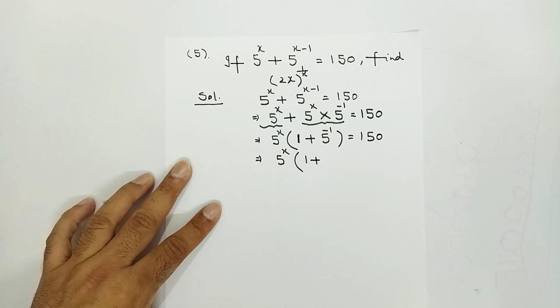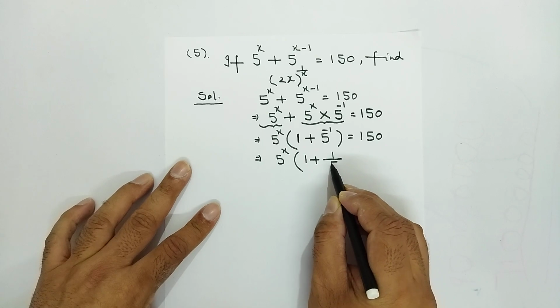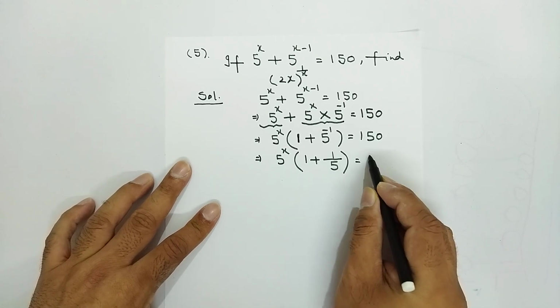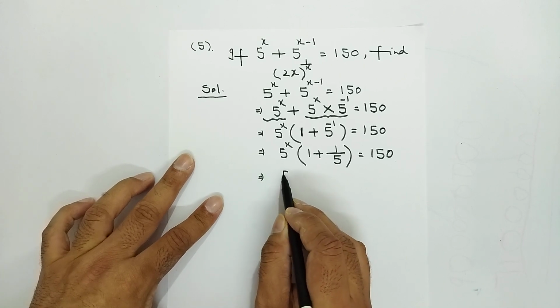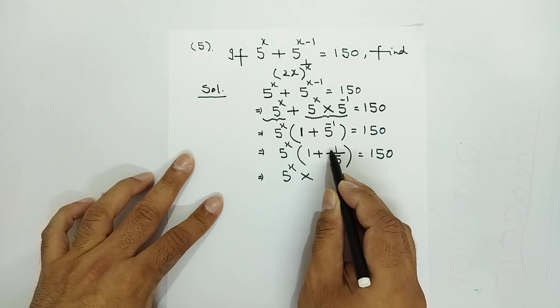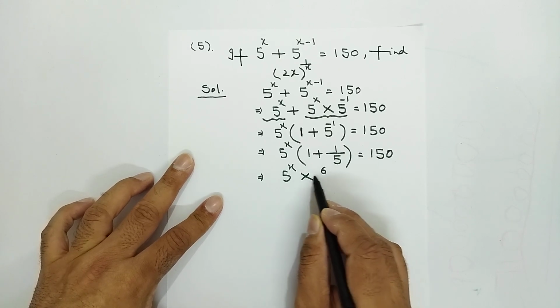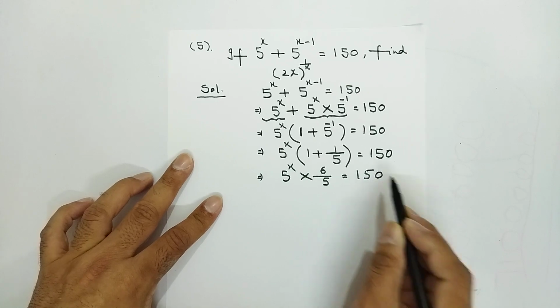Similarly, 5 power minus 1 will be written as 1 upon 5 and it is equal to 150. Now, 5 power x multiplied by 5 ones are 5, 5 plus 1, 6. It is 6 over 5 and it is equal to 150.